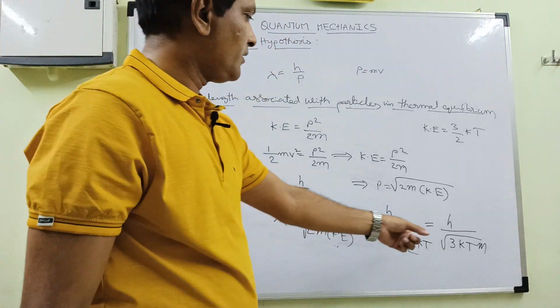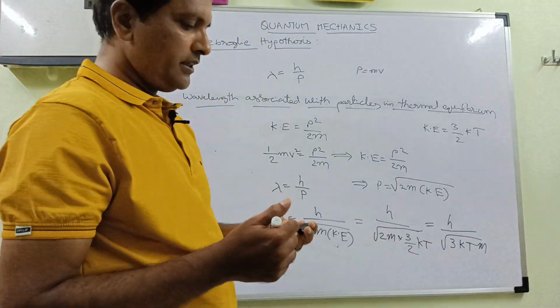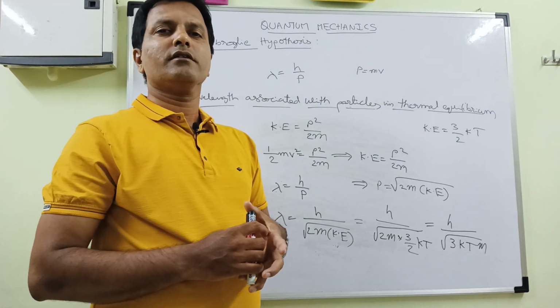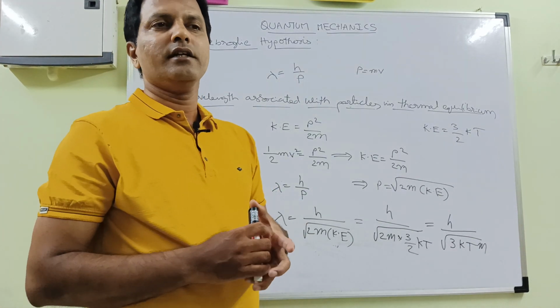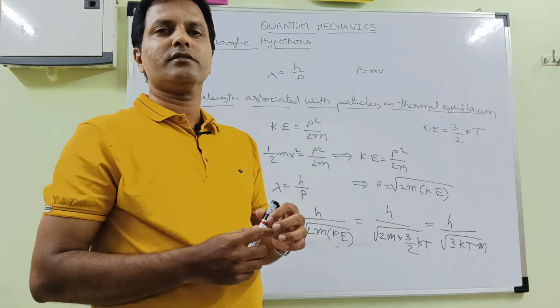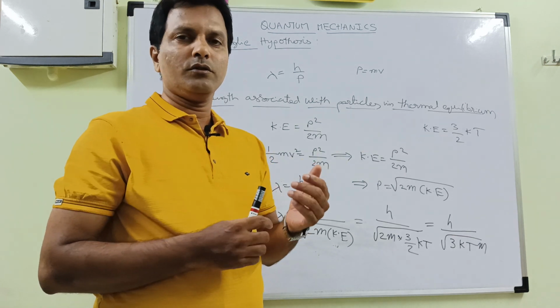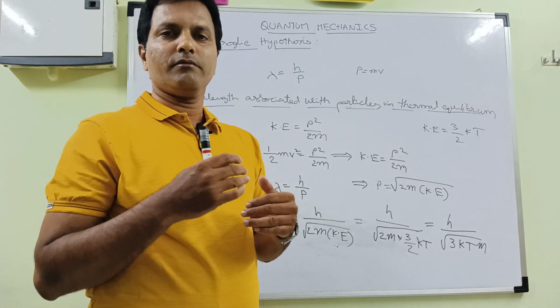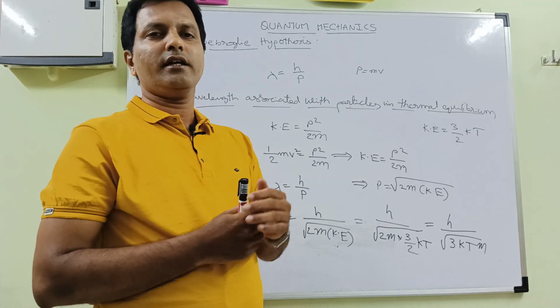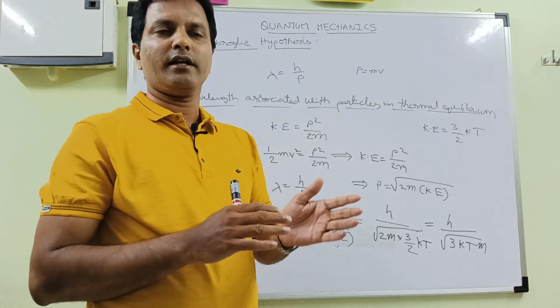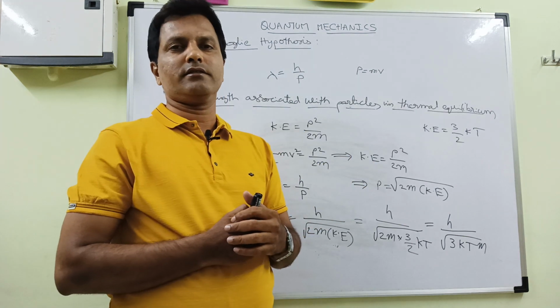In this way de Broglie proposed his wave particle duality and the associated matter waves, taken from light waves and applied to microparticles.